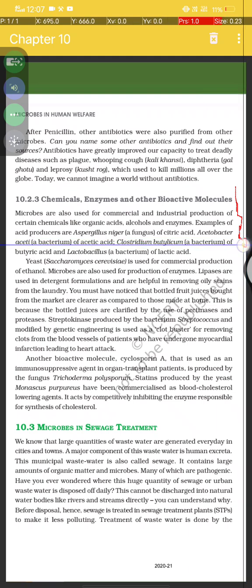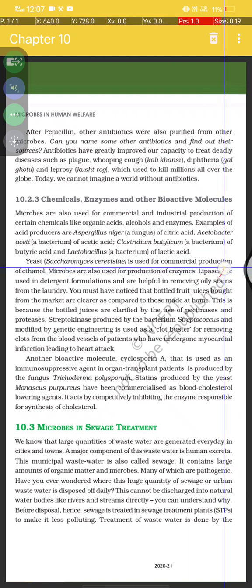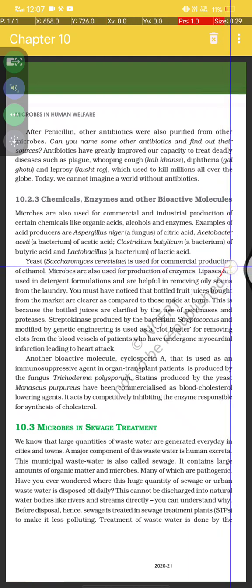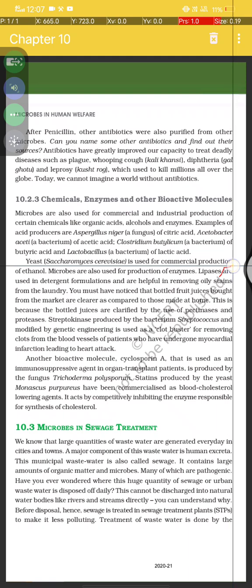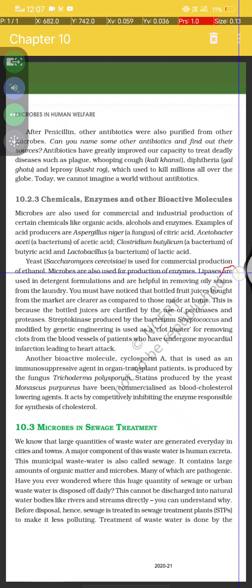Acetobacter aceti, a bacterium, for acetic acid, and Clostridium butylicum, a bacterium, for butyric acid, and Lactobacillus is a bacterium for lactic acid. Yeast, which is called Saccharomyces cerevisiae, is used for the commercial production of ethanol. Microbes are also used for the production of enzymes, and lipases are used in detergent formulation.